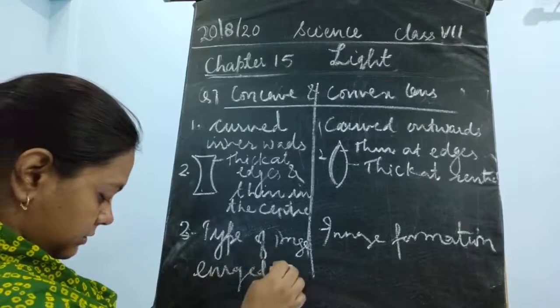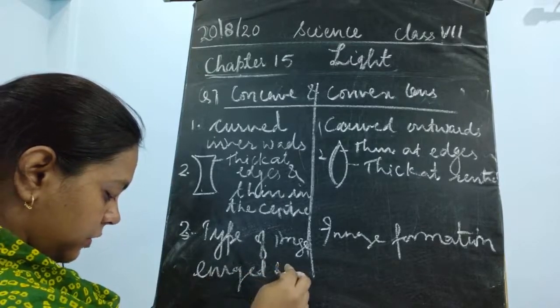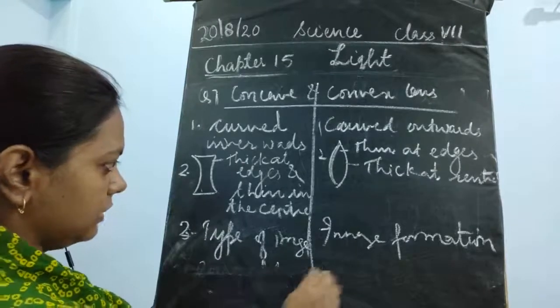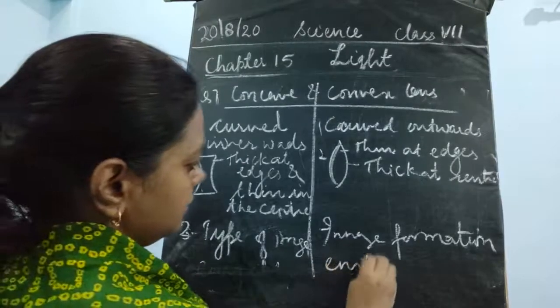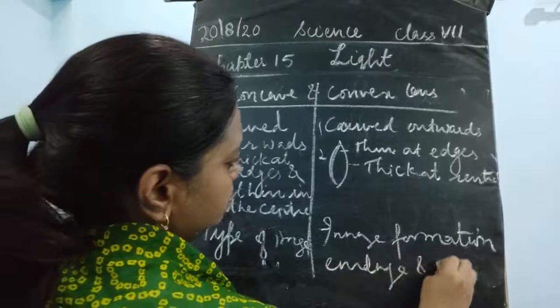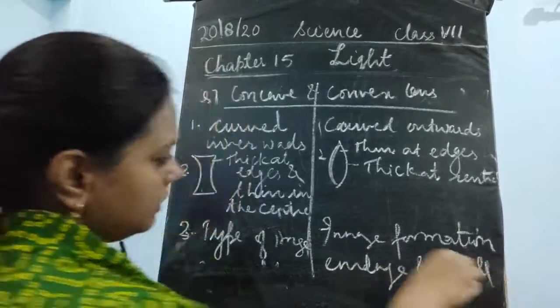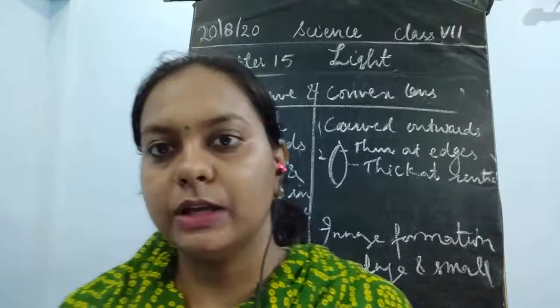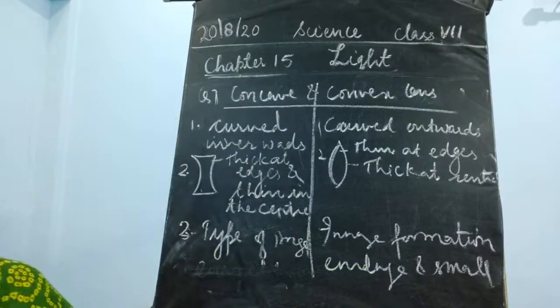No, this is concave: enlarged and smaller. The next is that the convex lens makes both real and virtual images.